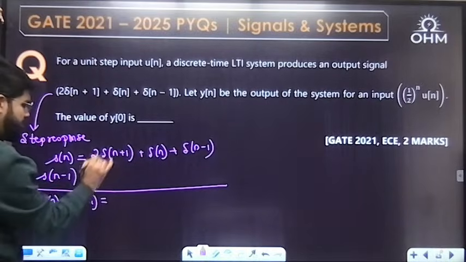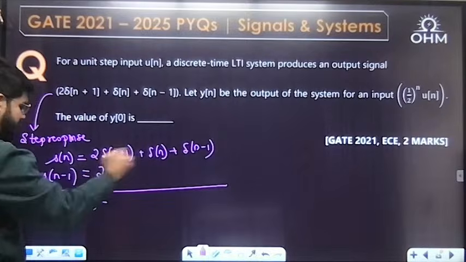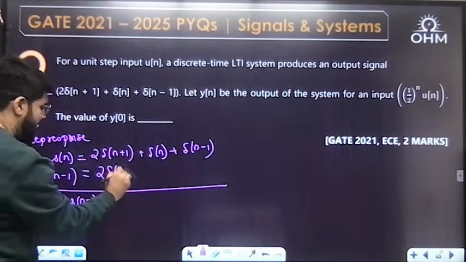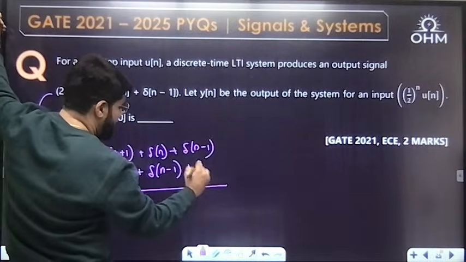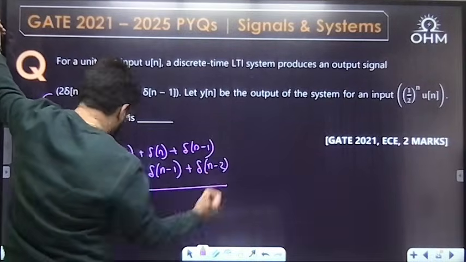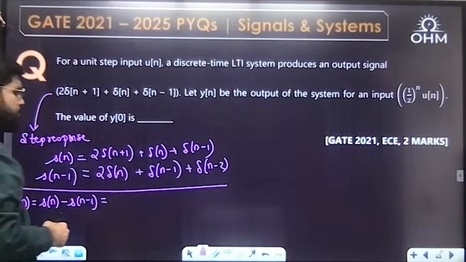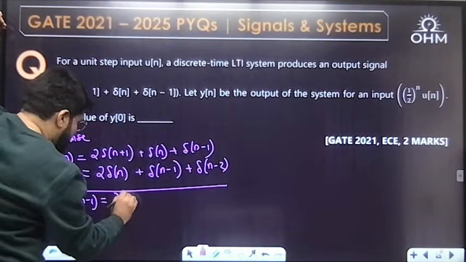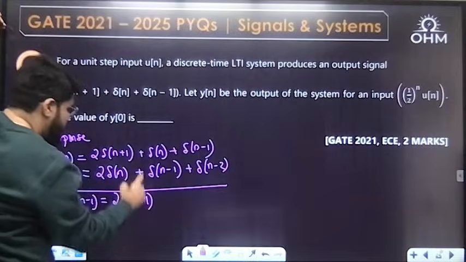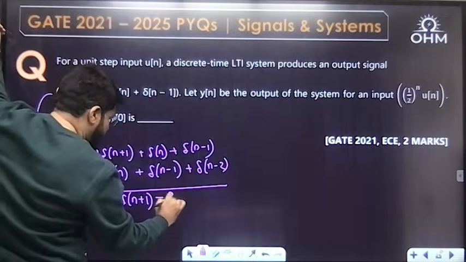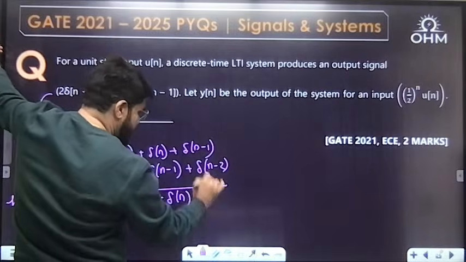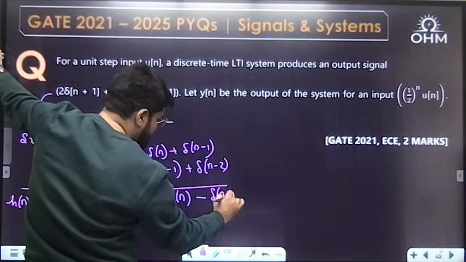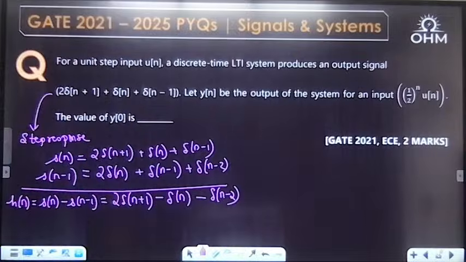So what is Sn minus 1? If you replace n by n minus 1 on the right side, this is 2 delta n, this is going to be delta n minus 1, and this will be further delta n minus 2. Now, when you subtract these two, what will you get? Twice delta n plus 1, delta n minus twice delta n, so minus delta n minus 1, delta n minus 1 cancel, then minus delta n minus 2. This is the impulse response of the system obtained.